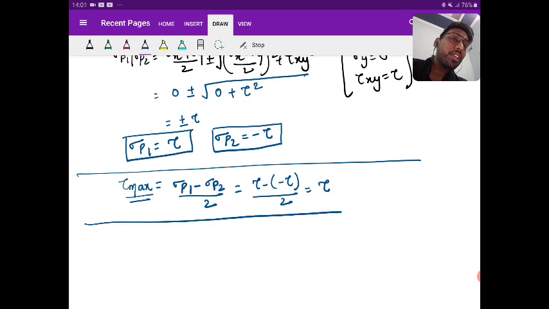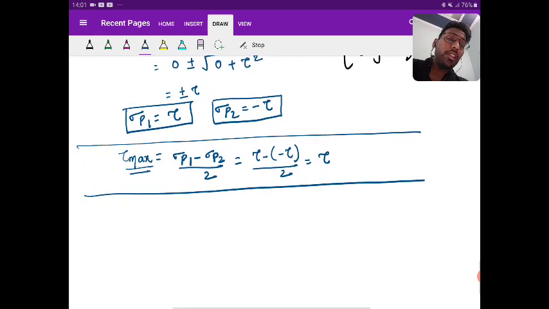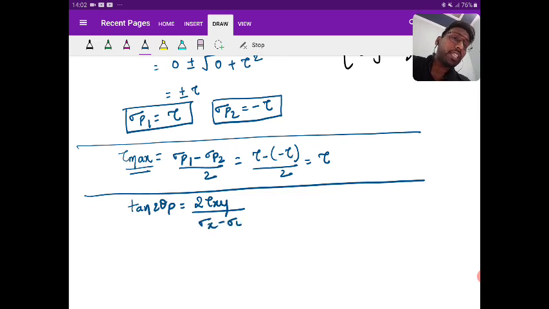Then next is the location. First I am finding the location of principal plane. So that is tan 2 theta p. This is equal to 2 tau hy upon sigma h minus sigma y. So tau hy you are getting as nothing but tau. Sigma h is tau, minus of minus tau. Yes or no?